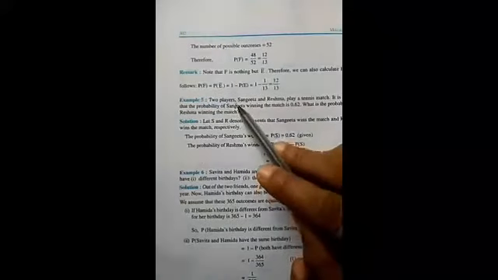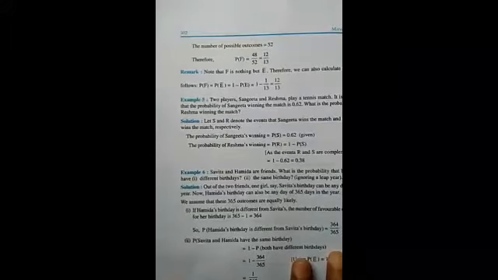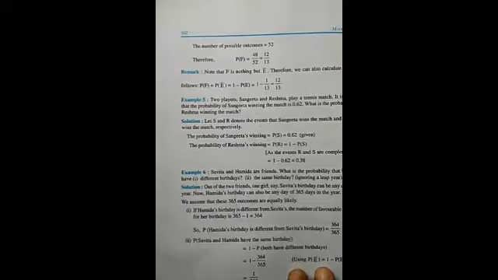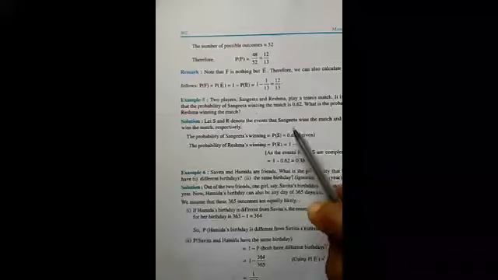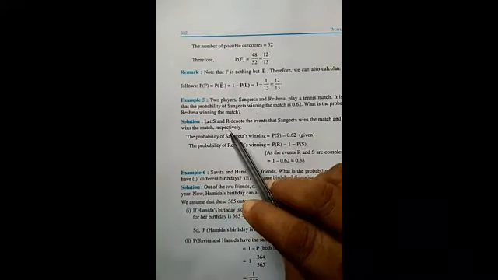Two players, Sangeeta and Resma, play a tennis match. It is known that the probability of Sangeeta winning the match is 0.62. What is the probability of Rasmi winning the match? Let S and R denote the events that Sangeeta wins the match and Rasmi wins the match respectively.